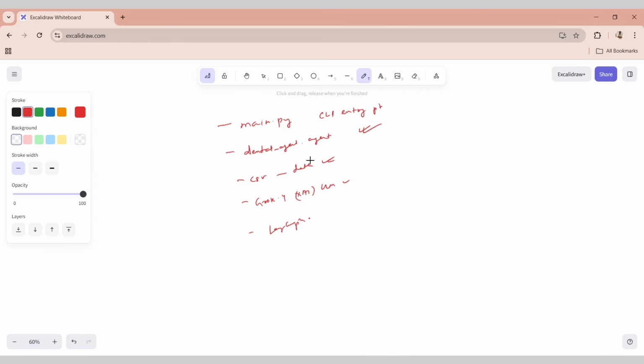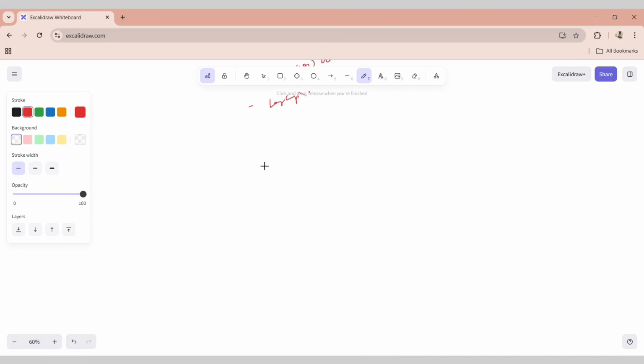Okay, so let's try to understand the different user interaction flows. When it comes to user interaction flows, the first thing I want to talk about is query availability.